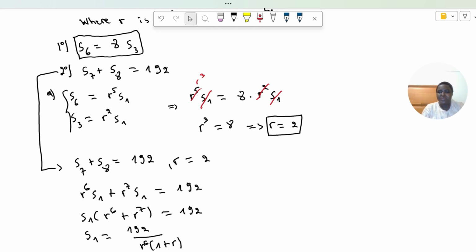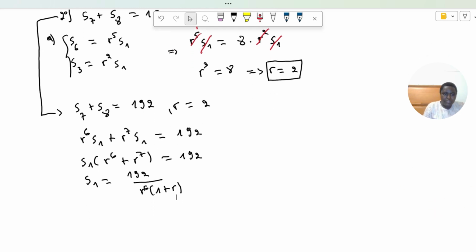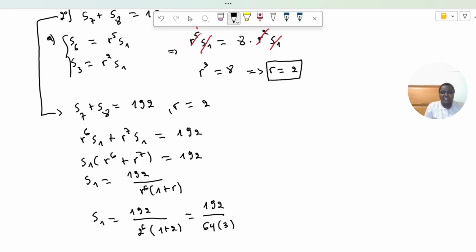And what is R power 6? R is equal to 2. From here we have S1 equal to 192 over R power 6 times 1 plus R, this is 2 power 6 times 1 plus 2. 2 power 6 is equal to 64. 64 times 3 is equal to 192.